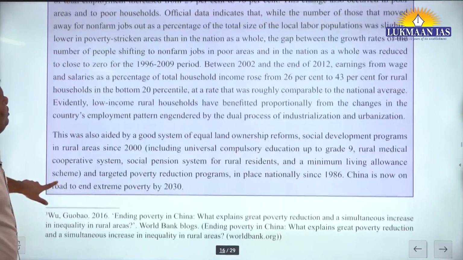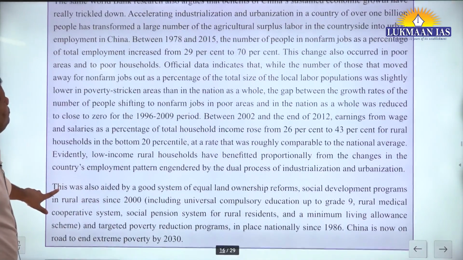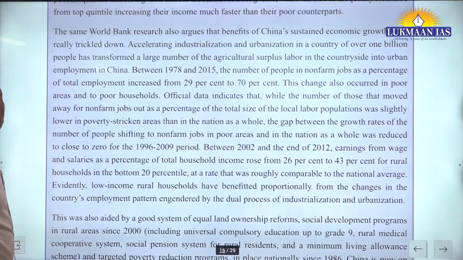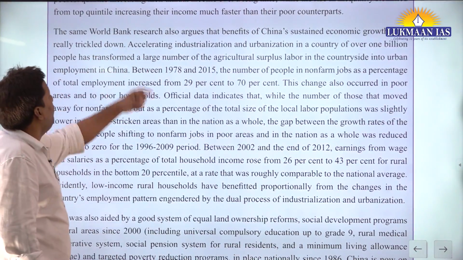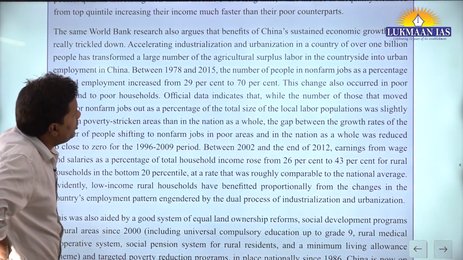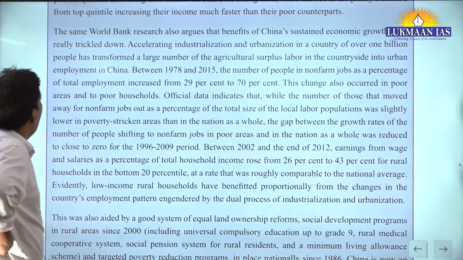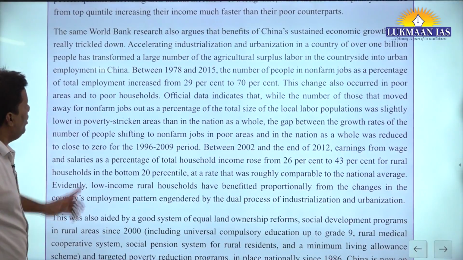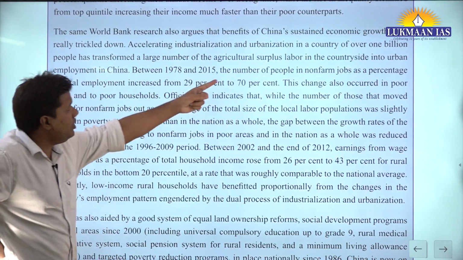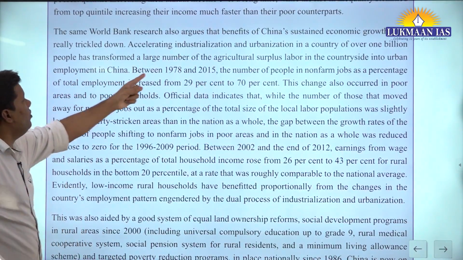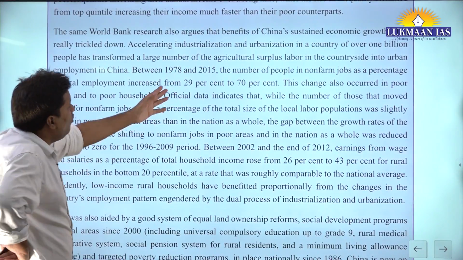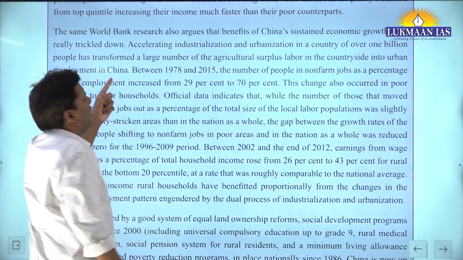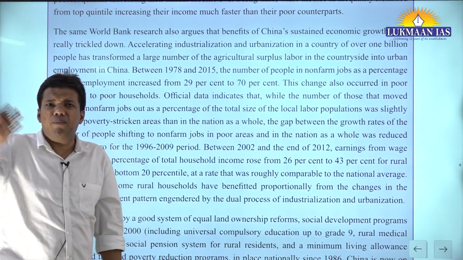Let me see if I can read a good line for you. The same World Bank research also argued that the benefits of China's sustained economic growth have really trickled down. The trickling down effect is very important. With escalating industrialization and urbanization in the country, over 1 billion people were transformed from surplus agriculture labor into urban employment. The same thing is happening in India. Surplus labor is there, right?